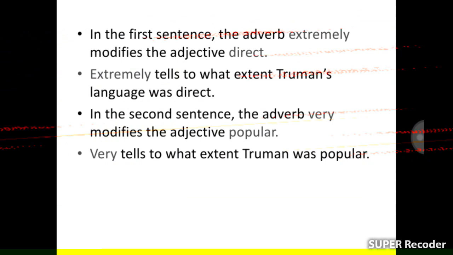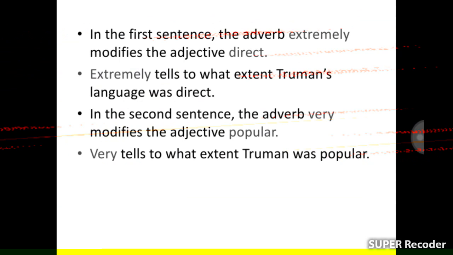In the first sentence, the adverb extremely modifies the adjective direct. Extremely tells to what extent Truman's language was direct. In the second sentence, the adverb very modifies the adjective popular.